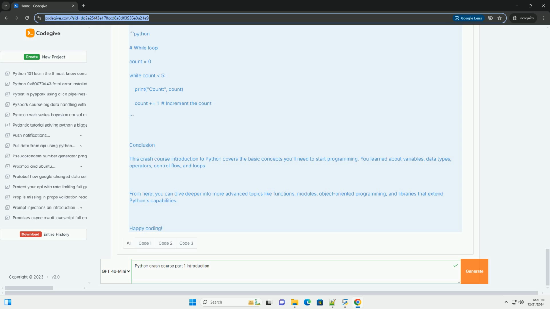While loop example. Python. While loop. count equals 0. While count is less than 5, print count. count plus equals 1, increment the count.